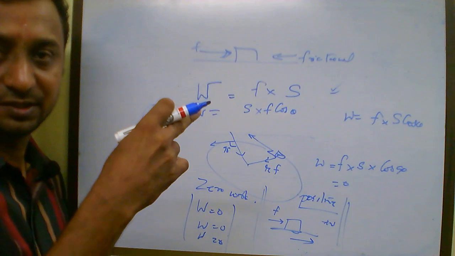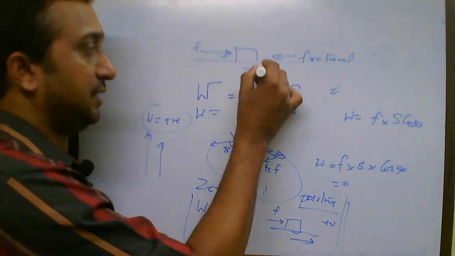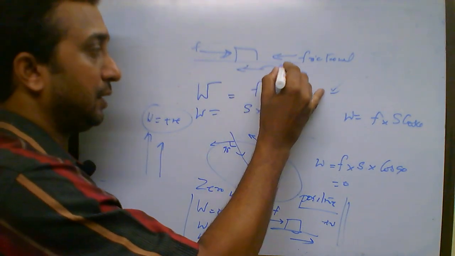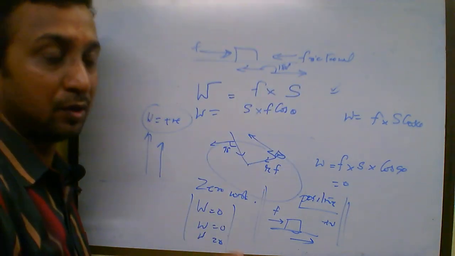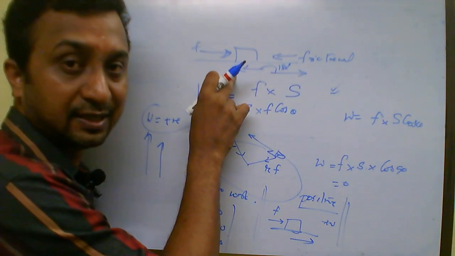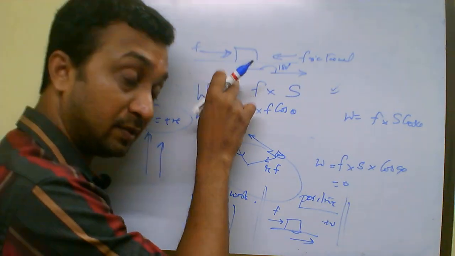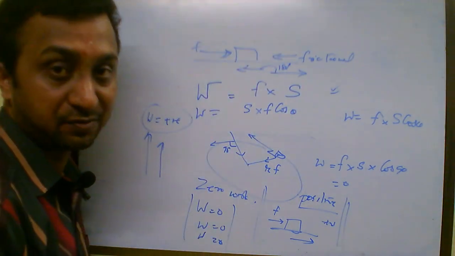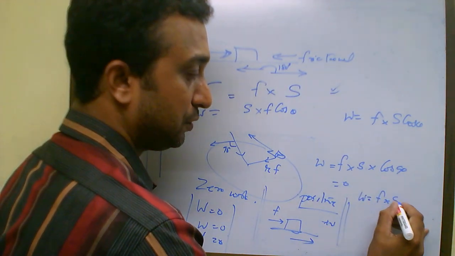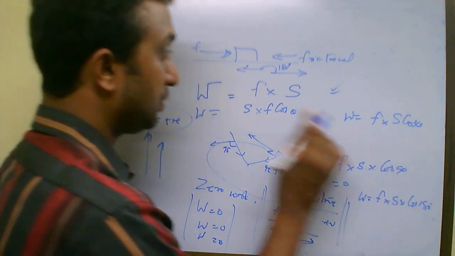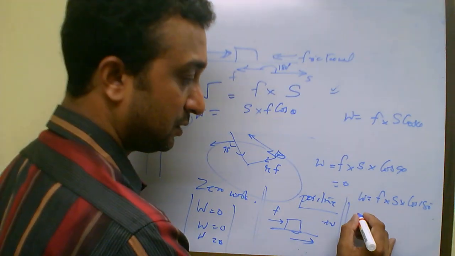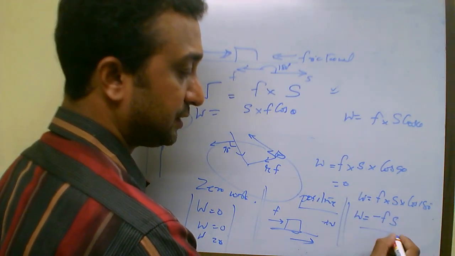The frictional force is acting in this direction and displacement is happening at a 180-degree difference to it, in just the opposite direction. So work done by the frictional force is considered to be negative work, because the angle which it makes is 180. Work done is force into displacement into cos 180 degree, because the angle between the force and the displacement is 180. So cos 180 is minus 1, so work done will be equal to minus F into S.